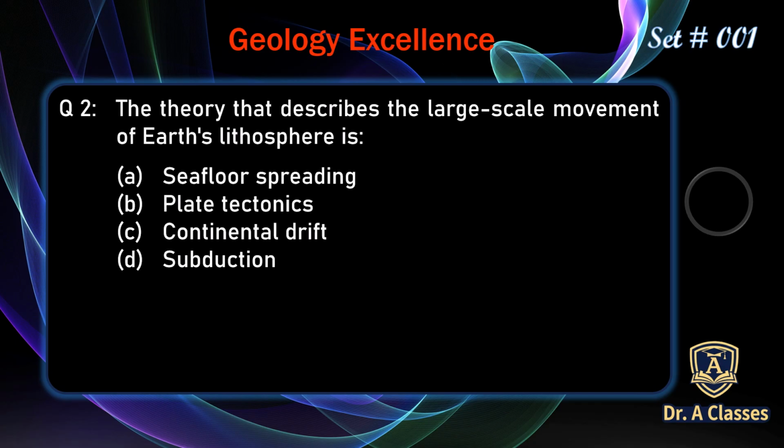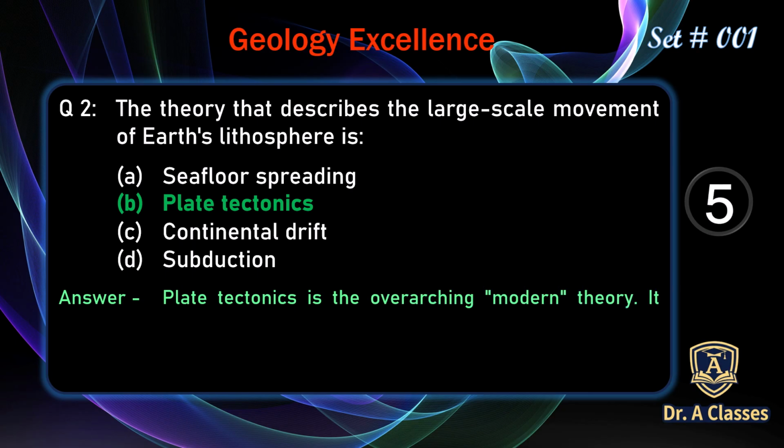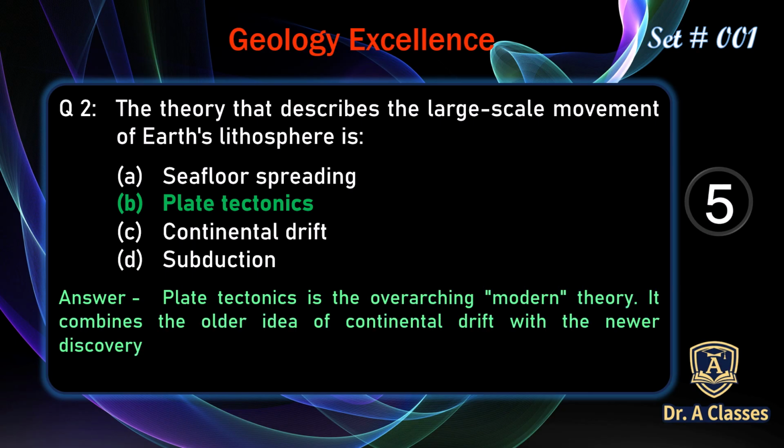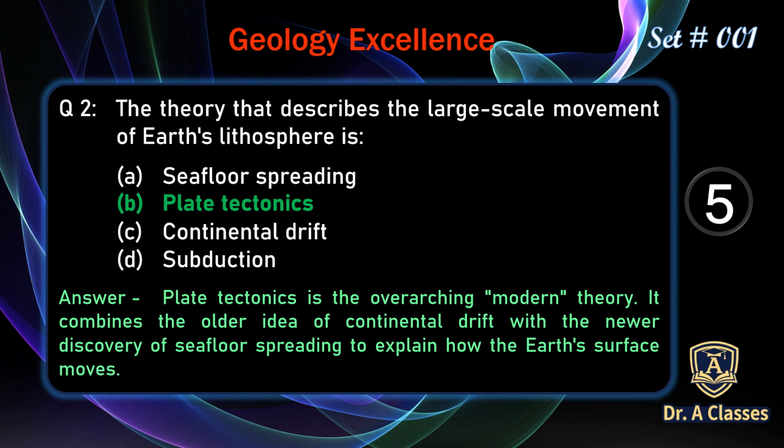The theory that describes the large scale movement of Earth's lithosphere is A. Seafloor spreading, B. Plate tectonics, C. Continental drift, D. Subduction. The correct answer is B. Plate tectonics. Plate tectonics is the overarching modern theory. It combines the older idea of continental drift with the newer discovery of seafloor spreading to explain how Earth's surface moves.